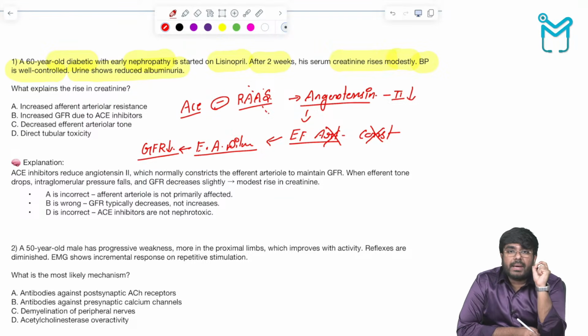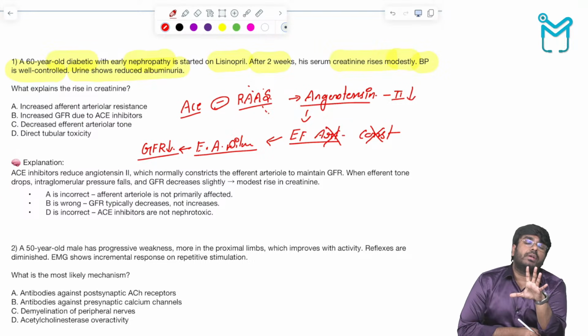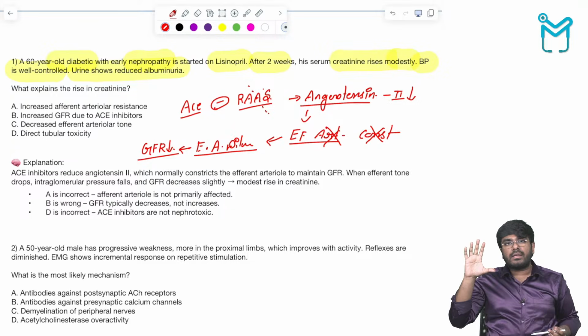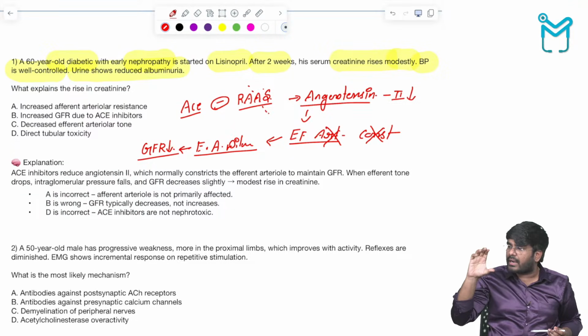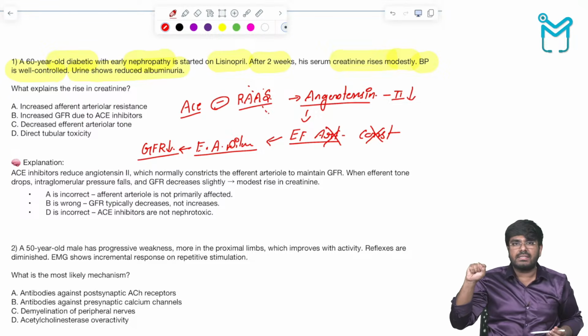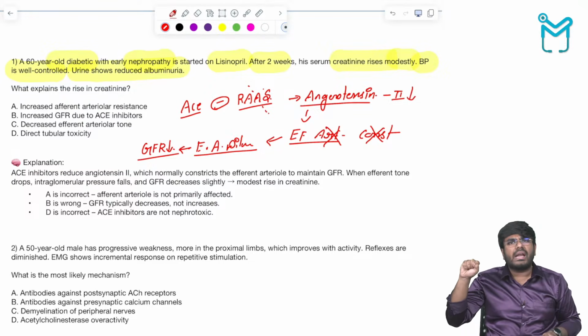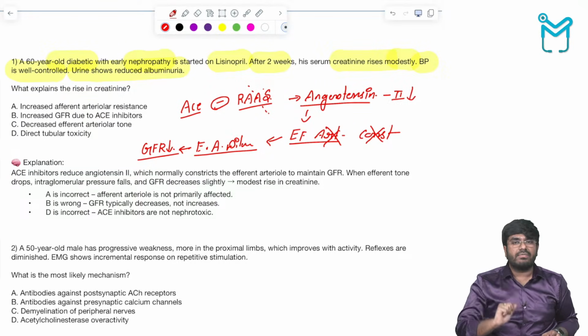My main goal here is to make you understand that this area is very, very important: the conditions where the GFR increases and the conditions where the GFR decreases. Afferent arteriolar constriction decreases the GFR. Afferent arteriolar dilation increases the GFR.